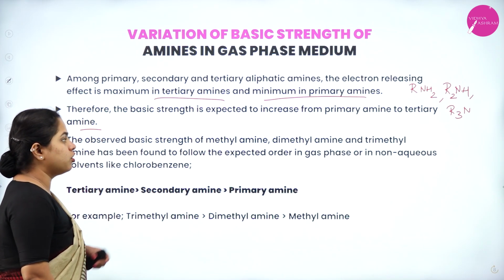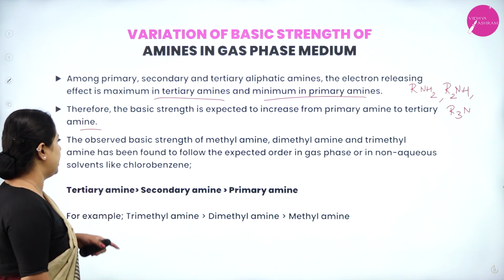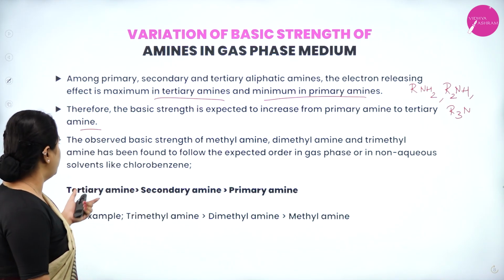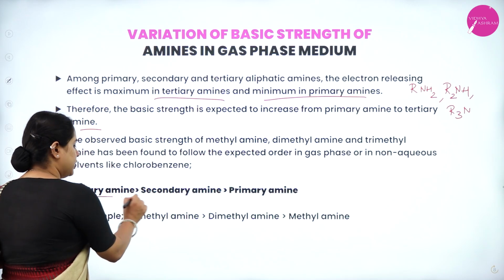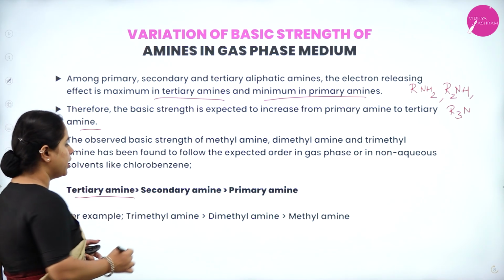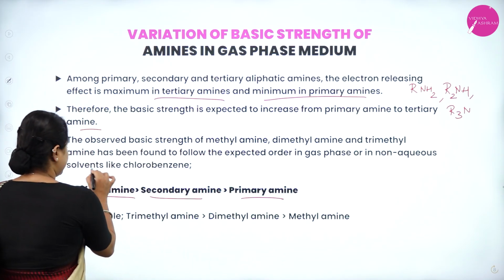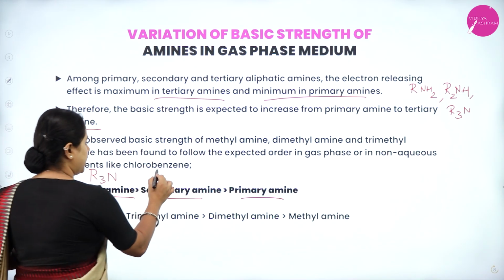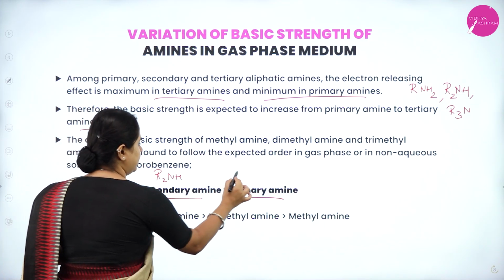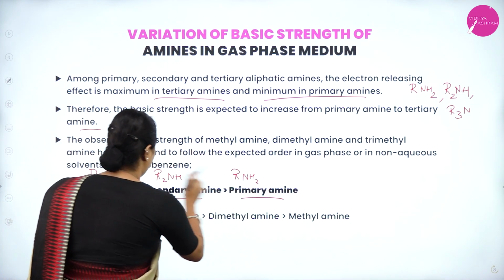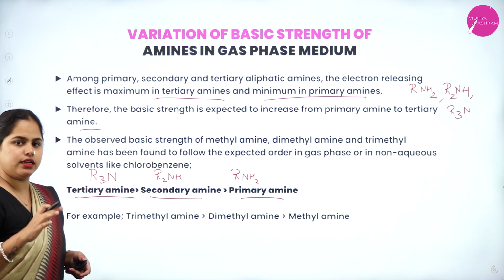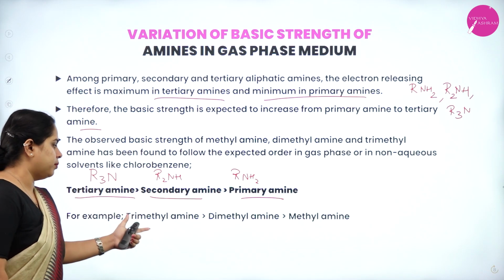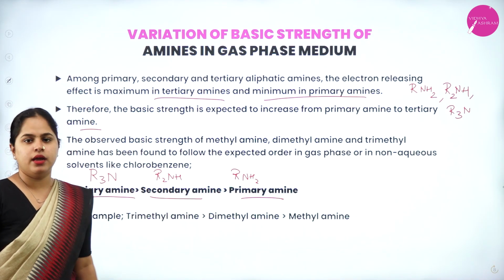The observed basic strength of methylamine, dimethylamine and trimethylamine has been found to follow the expected order in gaseous phase or in non-aqueous solvents like chlorobenzene. So tertiary amine will have the highest basic character, then secondary, then primary. That is R3N will have the highest because more electron donating groups are there, then R2NH and RNH2, right? More alkyl groups, more will be the electron donating character, hence more will be the basic character in gaseous medium. For example, trimethylamine, then dimethylamine, then methylamine.